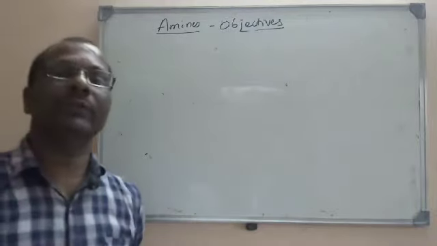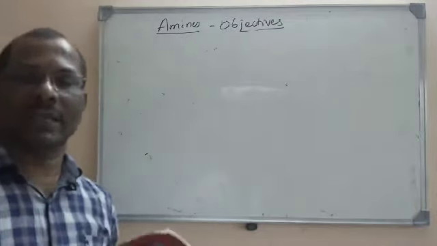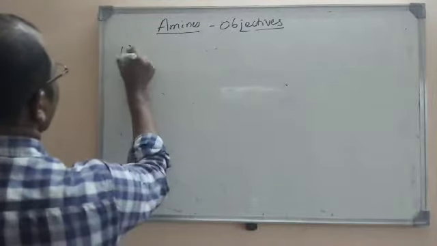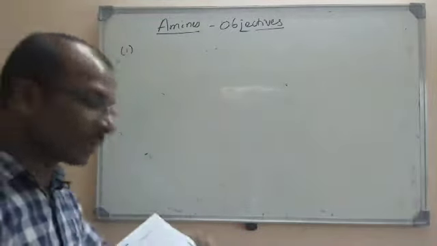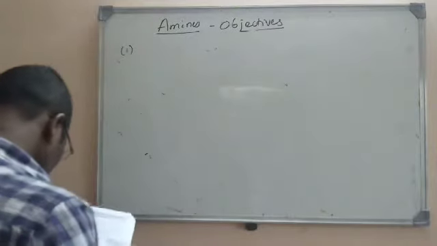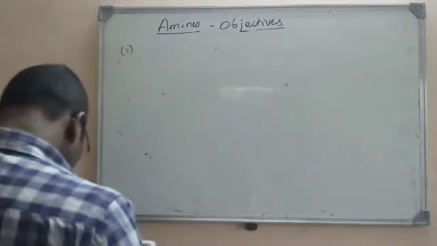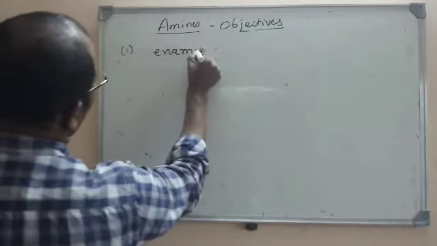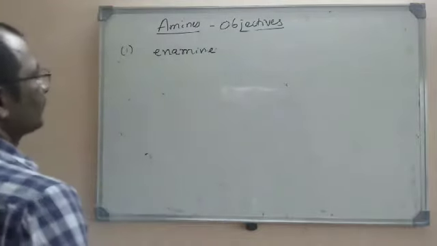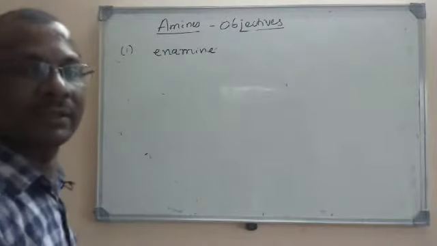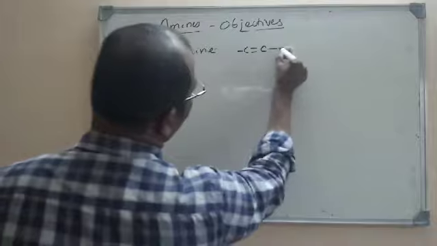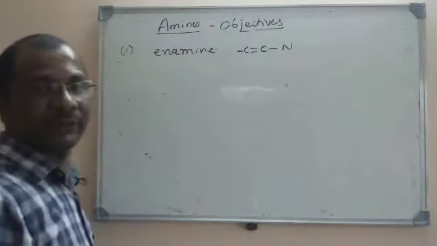So we'll start with our NEET corner. The first question from the NEET corner is, which of the following compounds is an enamine? So what is an enamine? En means double bond here. Enamine means this is the structure of enamine.